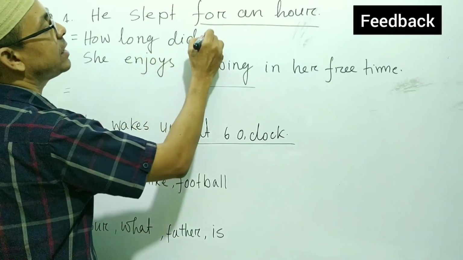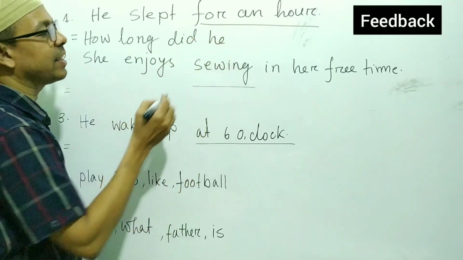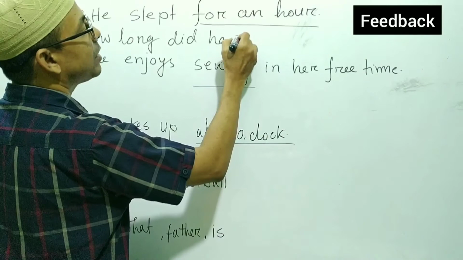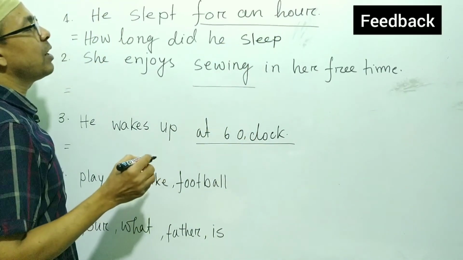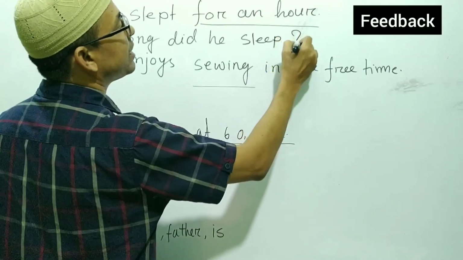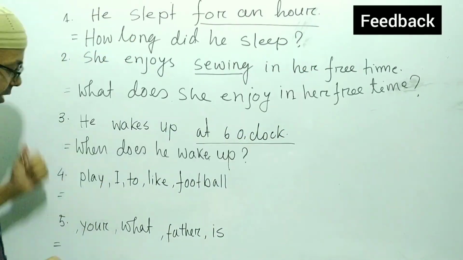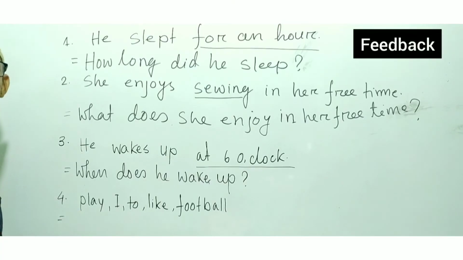How long did, then subject he, then the present form of the verb, sleep. How long did he sleep? Then question mark. So my dear student, these two are rearrangements. Make a meaningful sentence from these jumbled words.